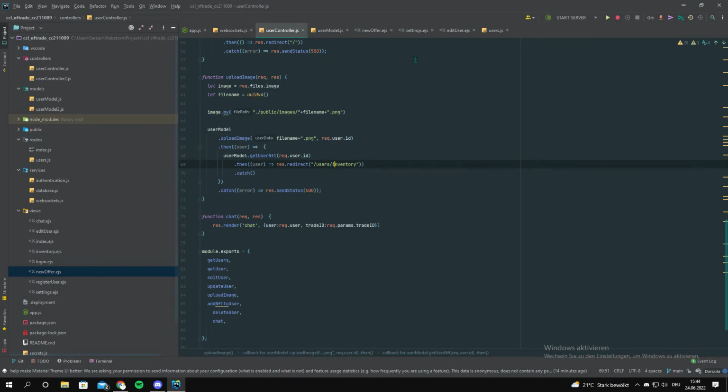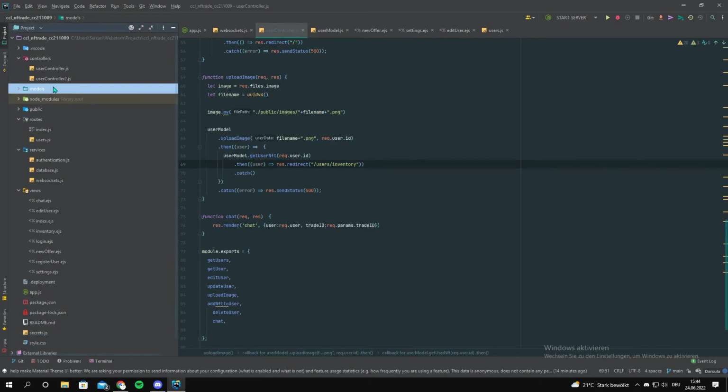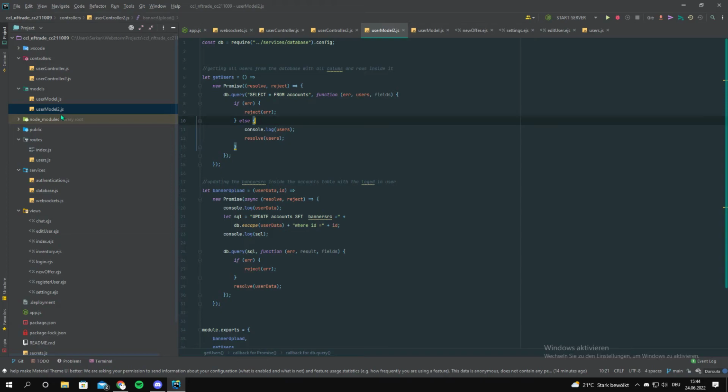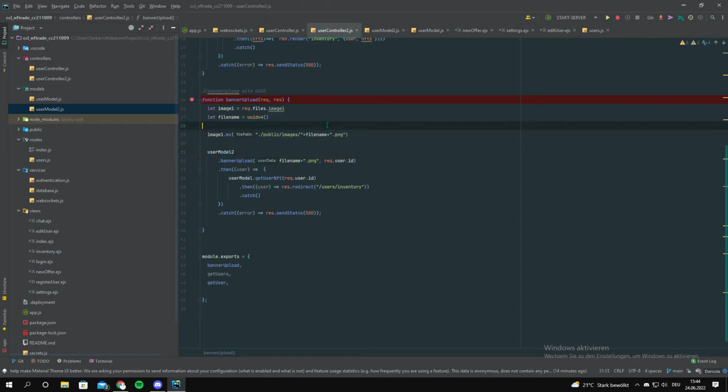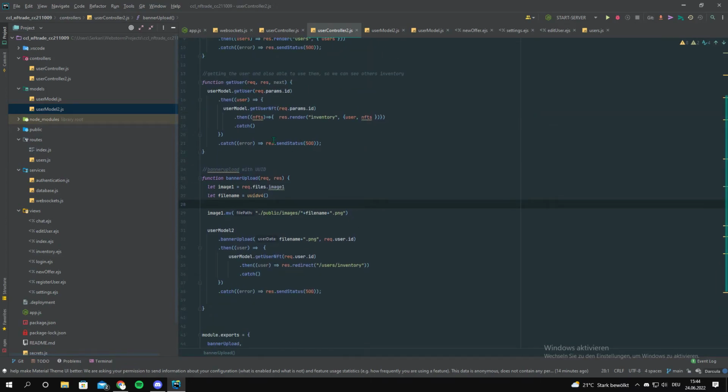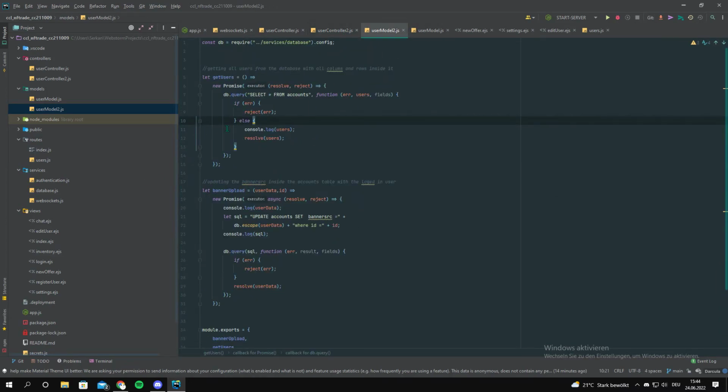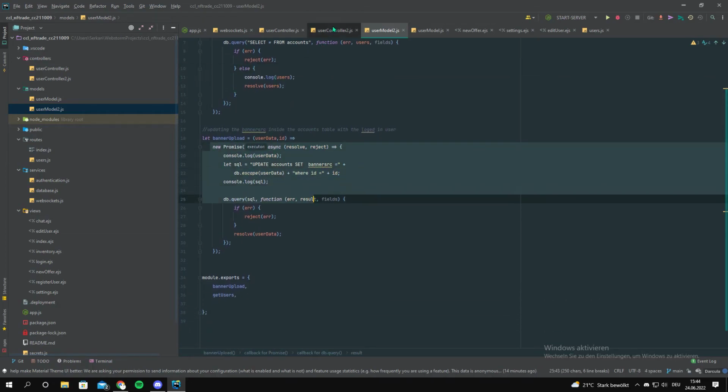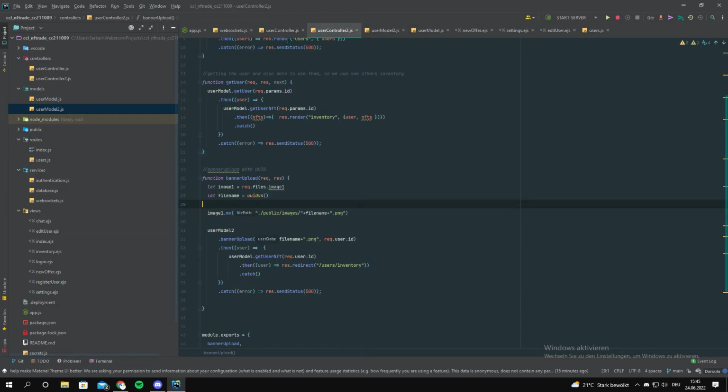I did 2 controllers and models because it worked better that way. For example, with the banner upload, it kind of got stuck between the image upload and this controller here.